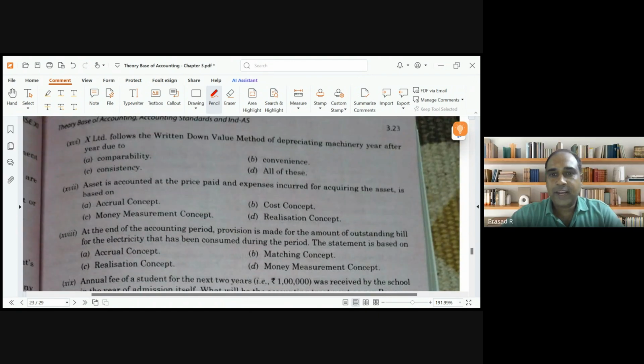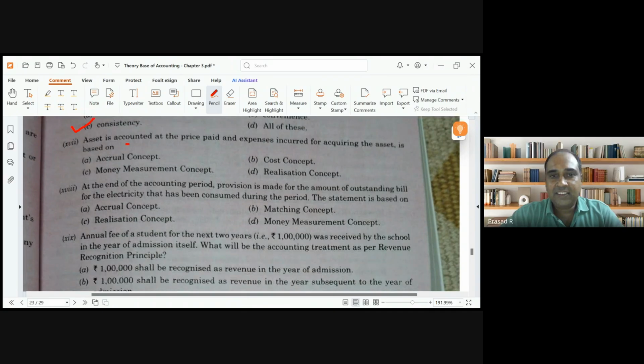X Limited follows the written down value method of depreciating machinery year after year. Due to year after year, he is following consistency. Yes, due to consistency.